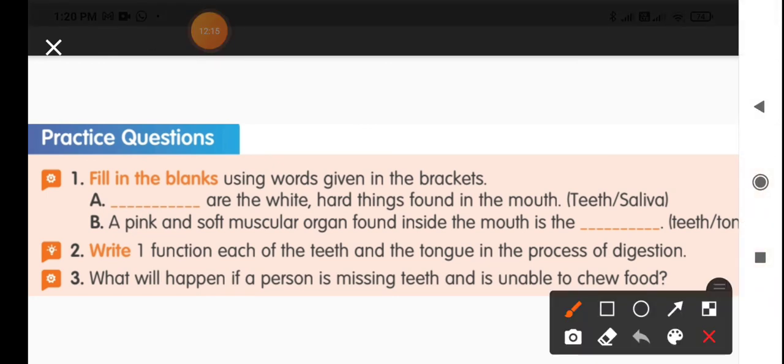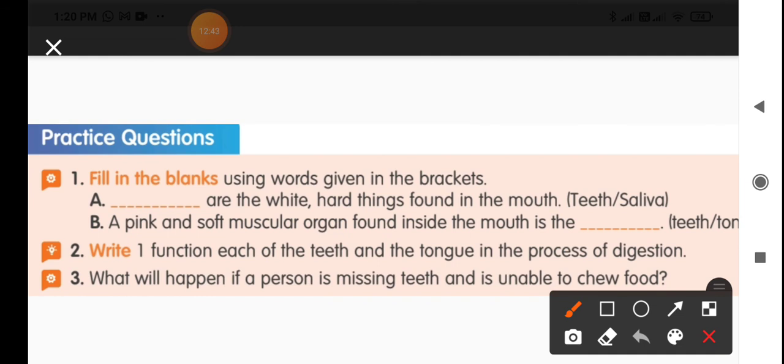Now fill in the blanks. Use the words given in the bracket and fill it up. The first one is, blank are the white hard things found in the mouth. They are nothing but your teeth. So this you can do very easily. A pink and soft muscular organ found in the mouth is, that's nothing but your tongue.